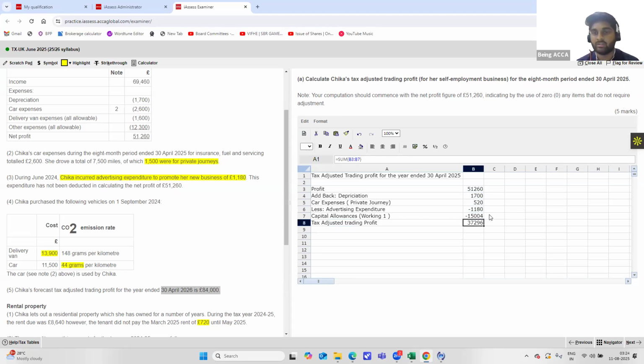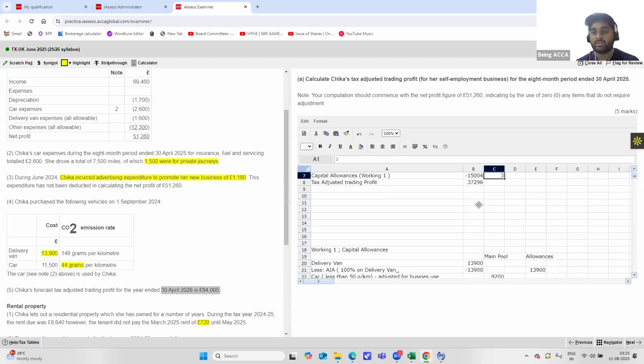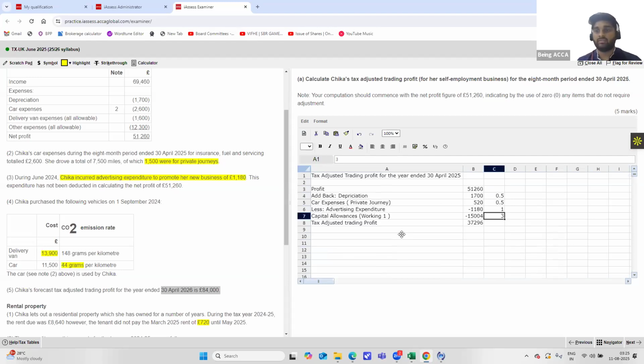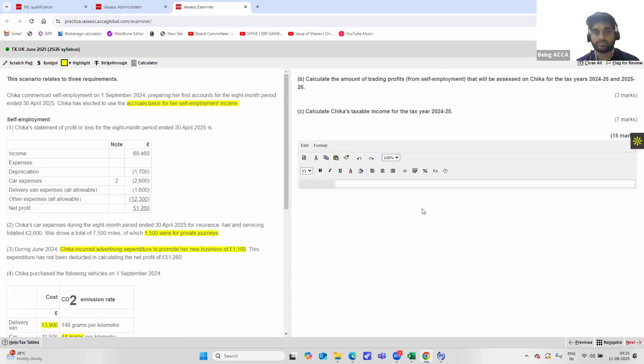So in this, guys, let me tell you something. Your capital allowances will be giving you 3 marks. Depreciation will be giving you 0.5. Car expenses will be giving you 0.5 and adding your advertising expenditure back will be giving you 1 mark. So total gives you your 5 marks. That's why I always tell you, capital allowances, show it as a working so that it is very clear and understandable. So with this, we finish the first part of the question. Now let's move on to the second part of it.